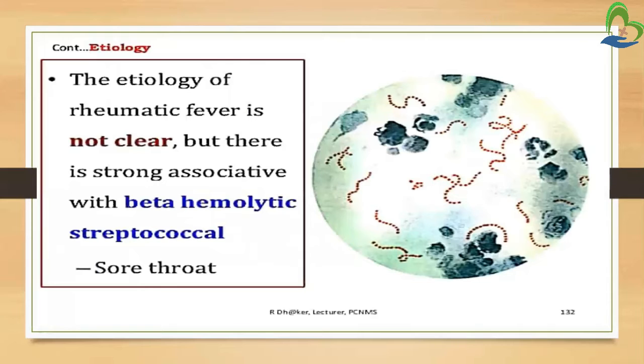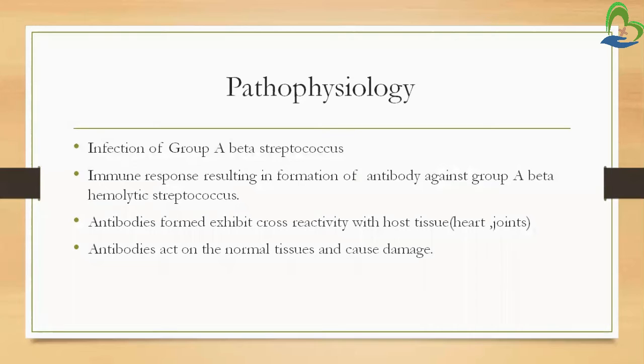The etiology of rheumatic fever is not clear, but there is a strong association with beta hemolytic streptococci bacteria. So the main cause is not clear. We can say that the exact cause is not known, but it has a strong relation with this bacteria, that is, group A beta hemolytic streptococci.